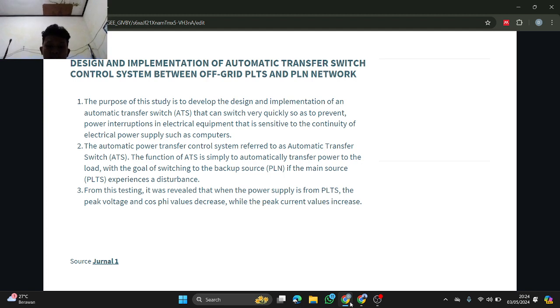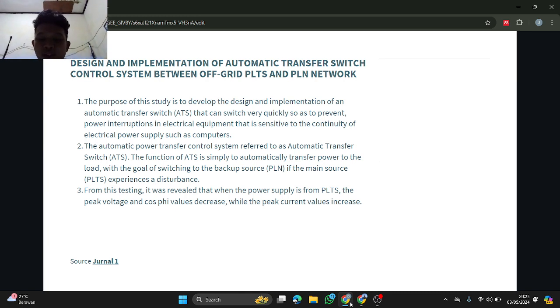From the testing, it was revealed that when the power supply is from PLTS, the peak voltage and charge P values decrease, while the peak current value increases. This is caused by the difference in the waveform of the voltage from the two sources, where the PLN source uses a pure sine wave, meanwhile the PLTS source uses a modified sine wave.